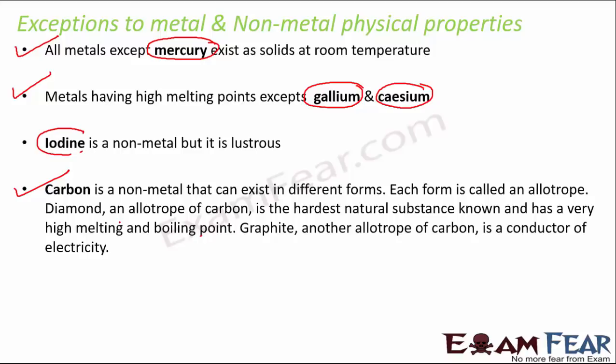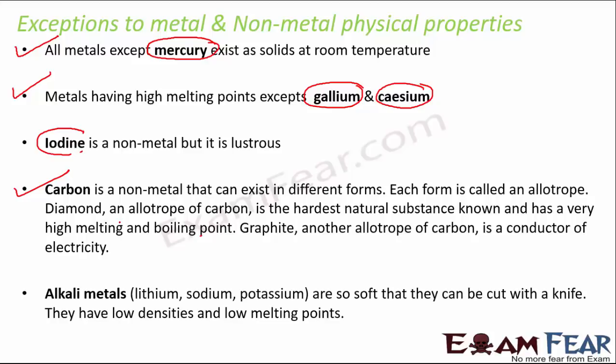That doesn't mean that diamond is a metal. Diamond is still a non-metal, it is just an exception. It is a non-metal which is hard, which has a high melting and boiling point. Alkali metals like lithium, sodium, potassium are so soft that they can be cut with a knife. They have low densities and low melting points. Now, normally we say that metals have high densities and high melting points, but again, exceptions to that are these alkali metals, which are so soft that you can even cut them with a knife, the way you cut vegetables.